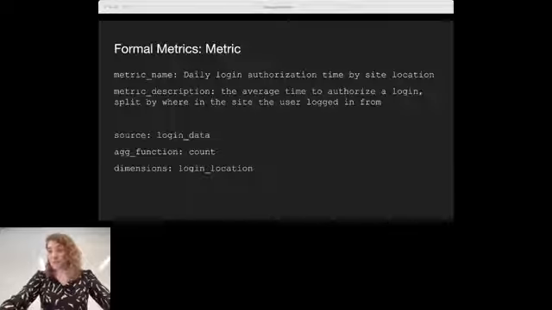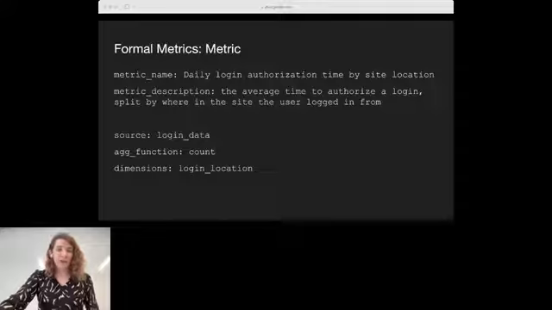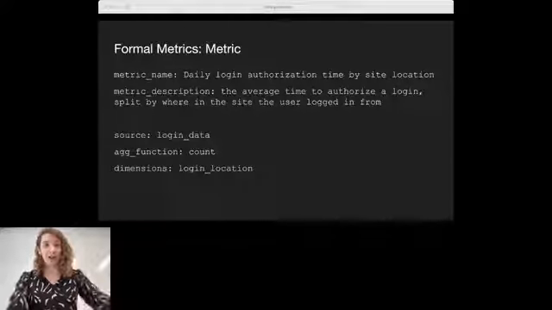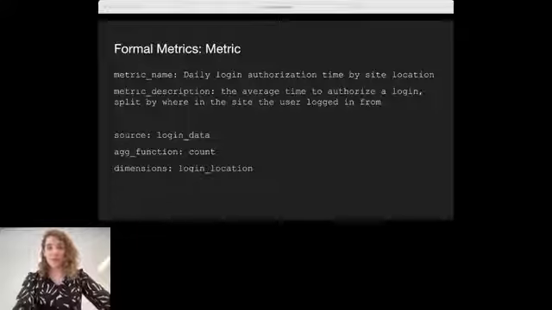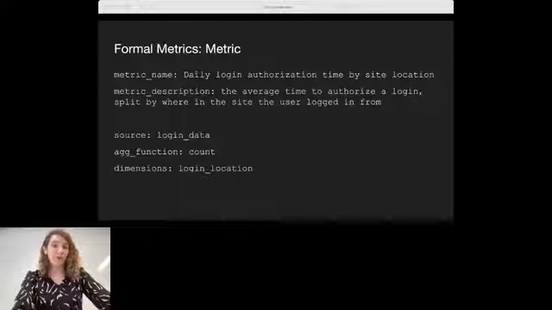And we have a description now for this and a name. So our metric already has gone from just being a SQL file to being something that really describes itself much more richly. We also have a data source that we're going to use and an aggregation function and a dimension. So at this point, all we've really done is changed from writing SQL to writing YAML. There's not a whole lot of value here.